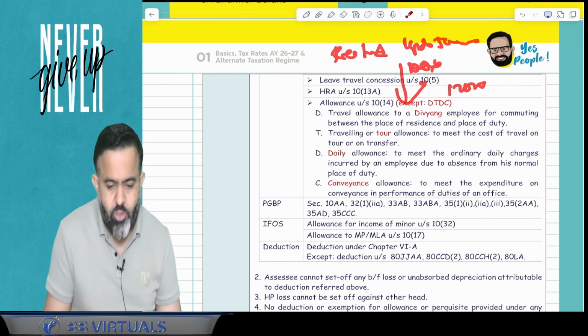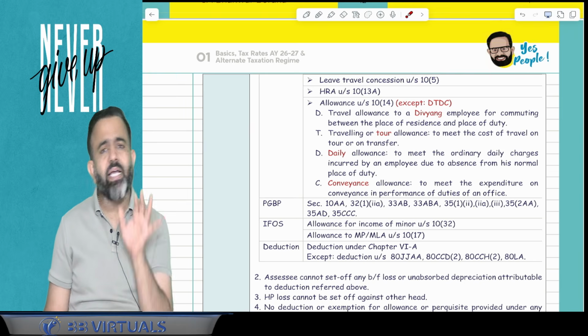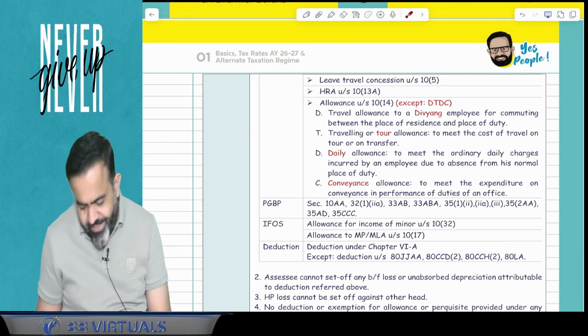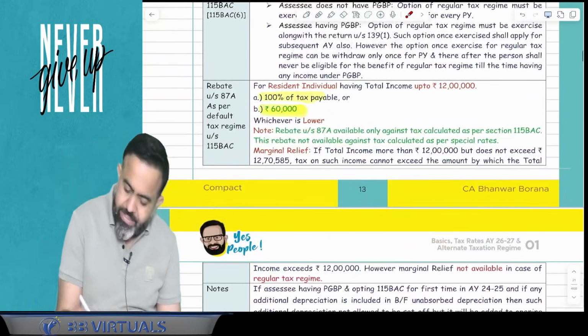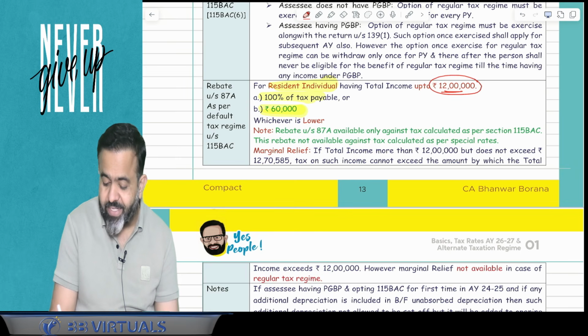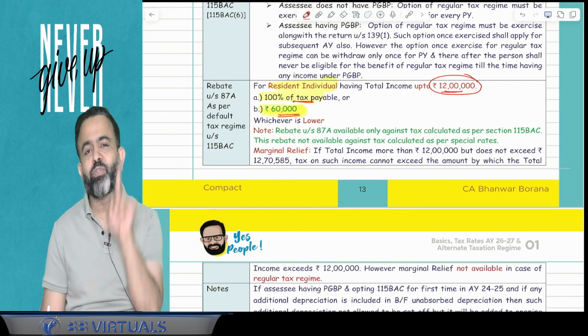But now in the new taxation regime, they made one change. If the assessee is a resident individual and his total income is within the limit of 12 lakh, then this rebate is available as 100% of tax or 60,000, whichever is lower.